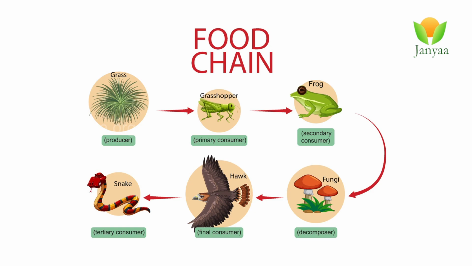This relation is called a food chain. In this food chain, we can observe producers, primary consumers, secondary consumers, tertiary consumers. There are also other organisms which can decompose the dead organic material. They are called decomposers or recyclers.